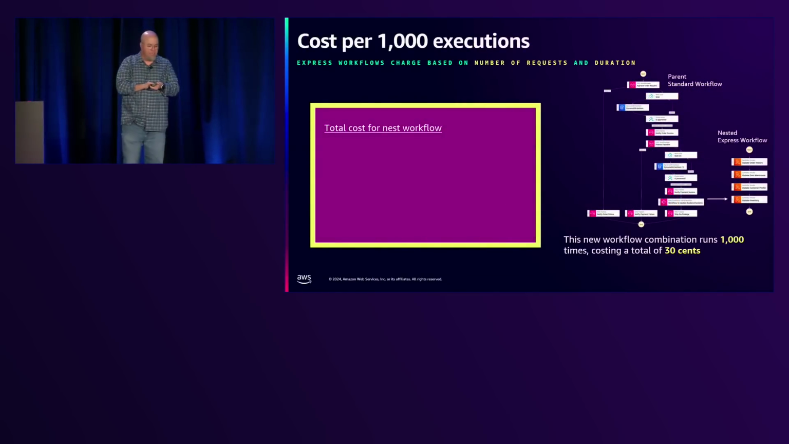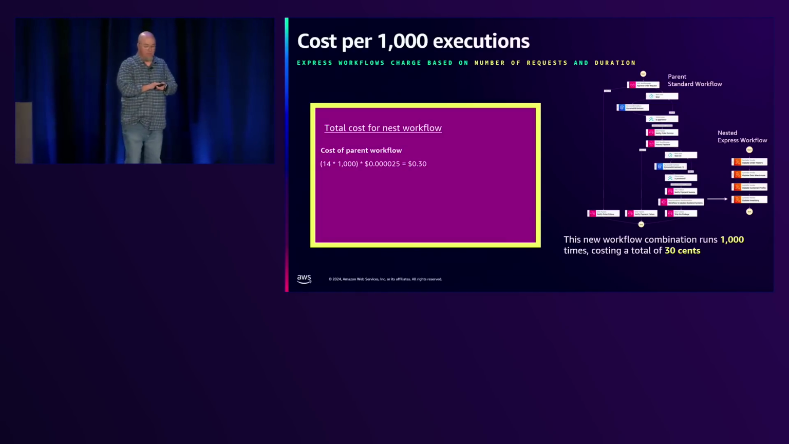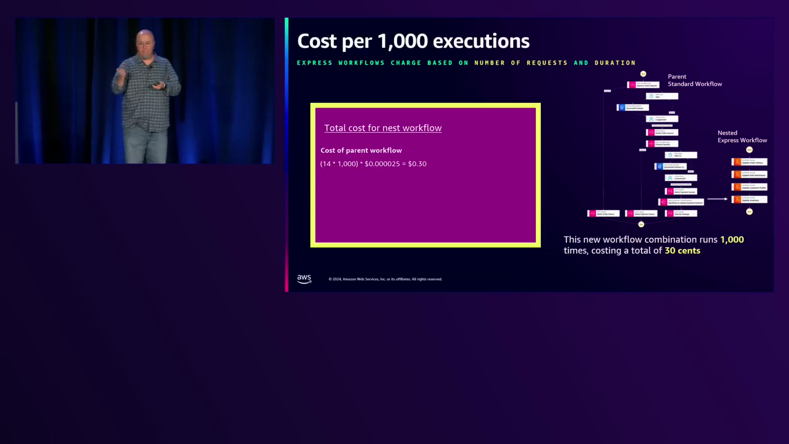All right, so we're back to our standard. This is the cost for doing a nested. So the cost of the parent workflow, we now have 14 times 1,000 times 0.000025 equals 30 cents. So we've cut 12 cents off right there. Now you're like, 12 cents, but 12 cents when we're talking millions, right? So this is huge, okay?